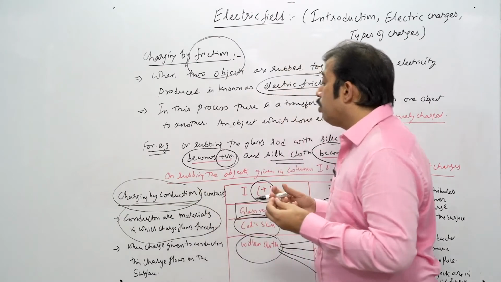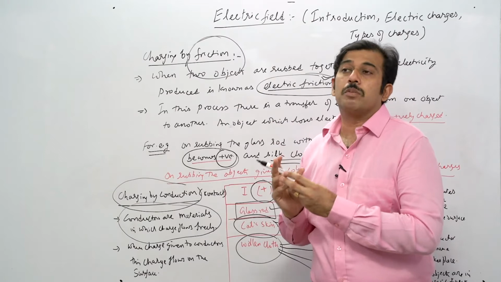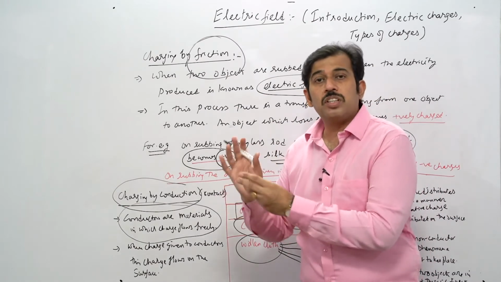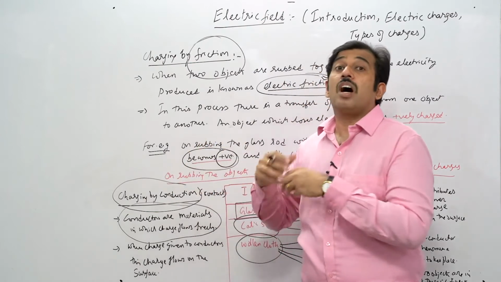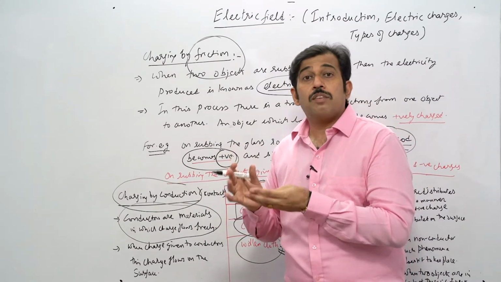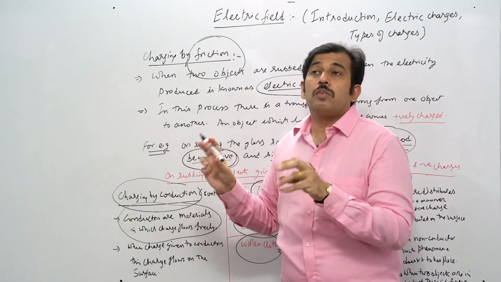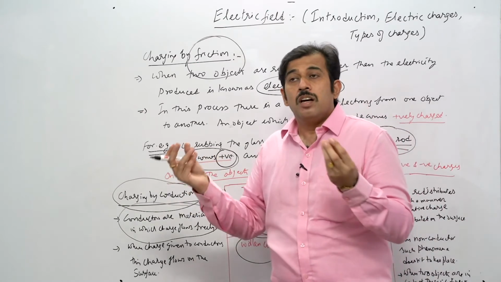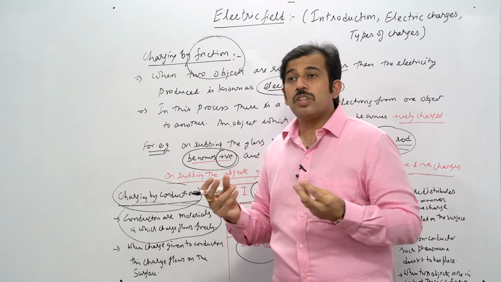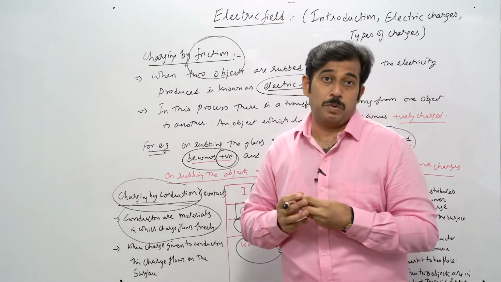That means you need to have certain materials. Suppose I discuss like this: I have some material P which is charged. Suppose it is positively charged. And I have some other material which is uncharged. So what is the effect of charging over here? When these two materials are kept apart, they are not going to affect each other. The moment I bring these two materials near to each other, and suppose they are brought very close to each other, there is a redistribution of charge that takes place.